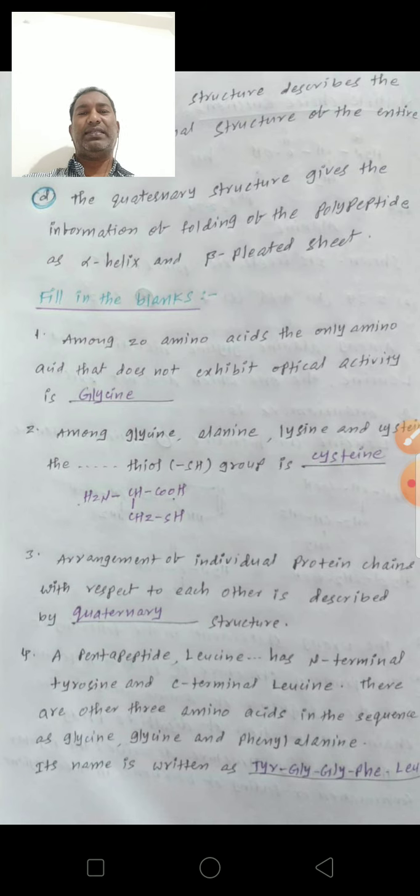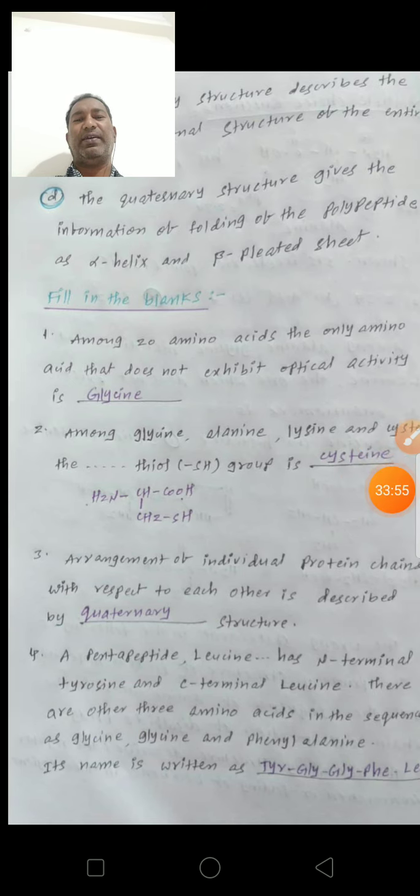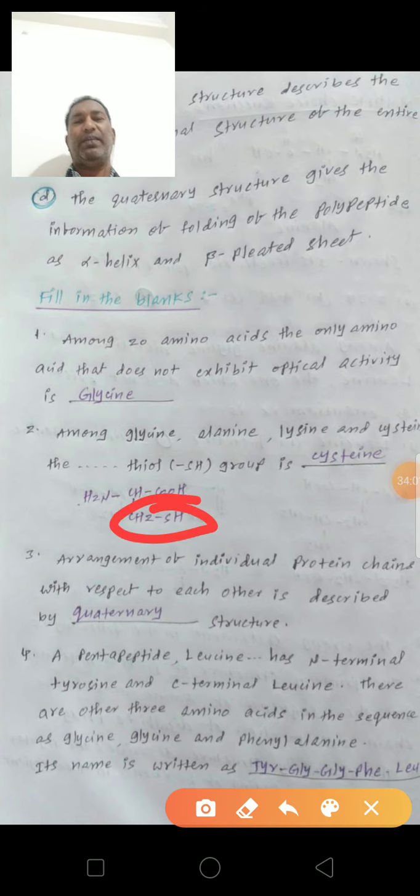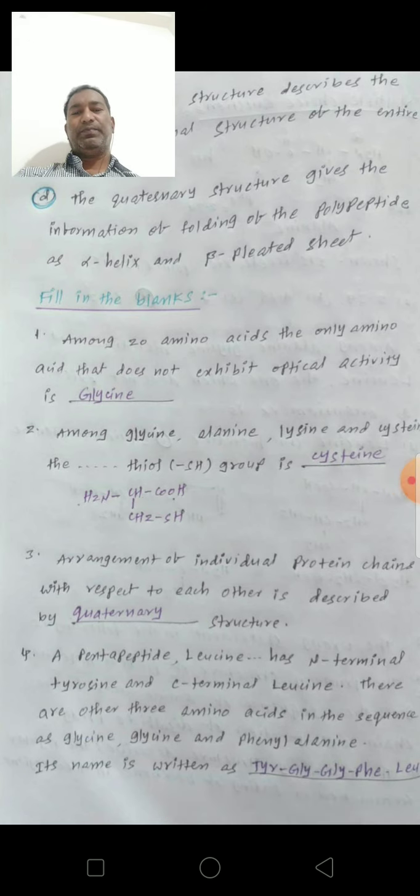Among glycine, alanine, lysine and cysteine, the thiol SH group is contained in cysteine. Cysteine has the structure NH2CH, CH2SH, so cysteine contains the thiol group, SH group. Next, the arrangement of individual protein chains with respect to each other is described by quaternary structure.